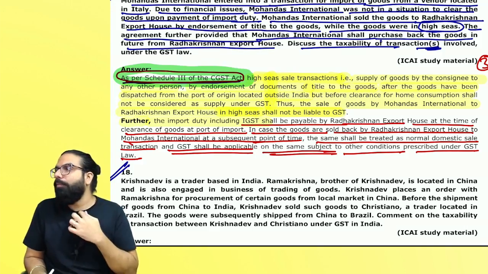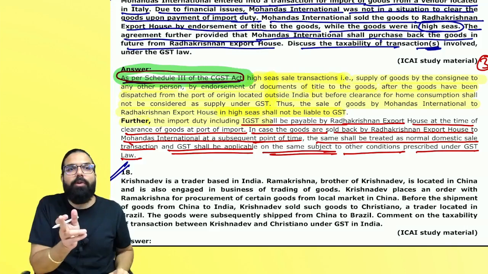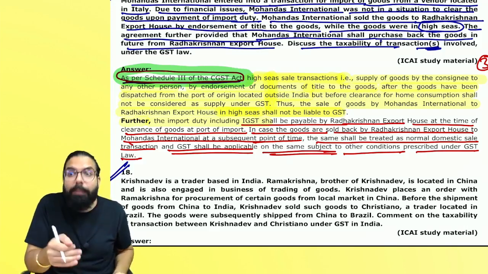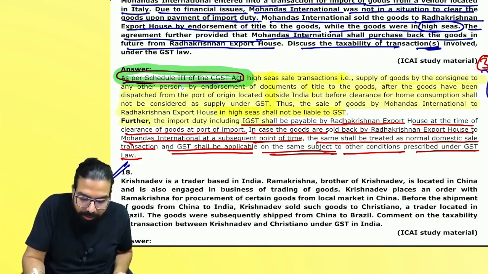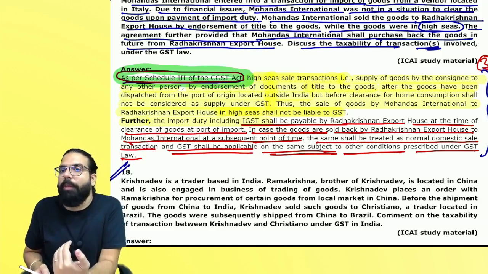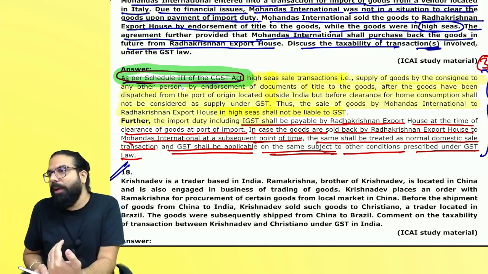What is it, everyone? One non-taxable territory to another non-taxable territory. If I tell you to write now, you will write better because you have learned that first I should write about the law and then I should apply it to my situation. Are you getting it, everyone?